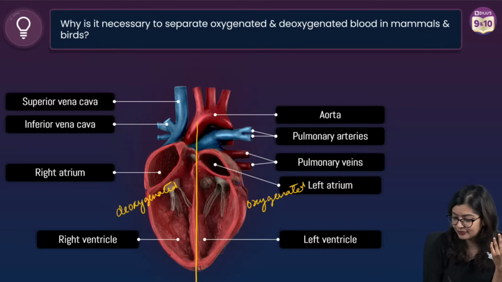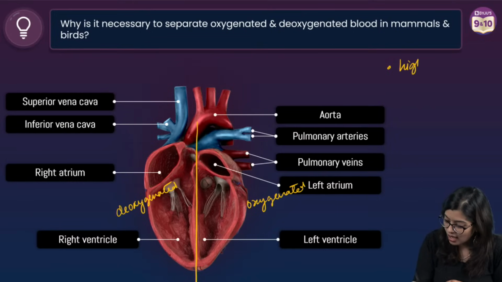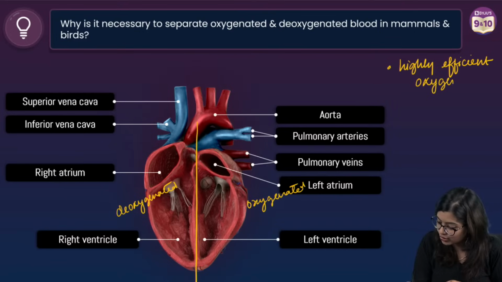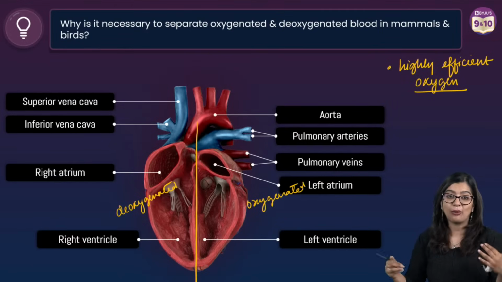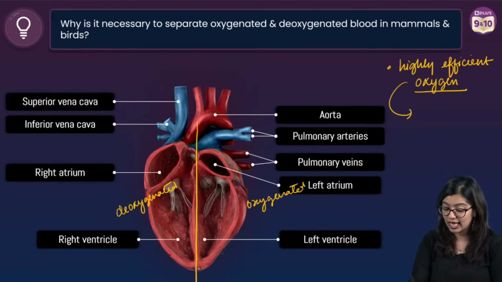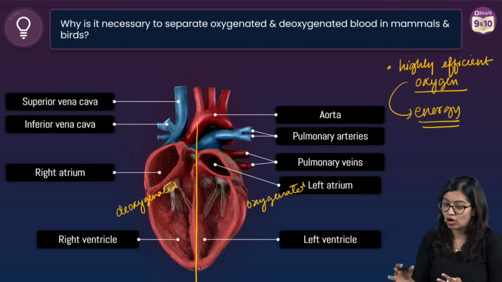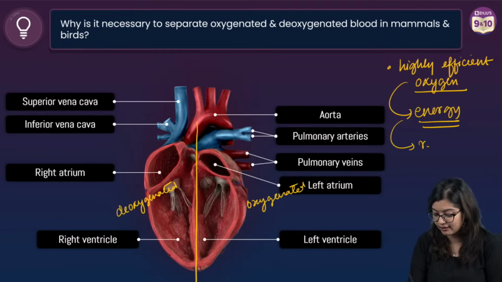What is the reason? Now, one of the main reasons is point number 1, highly efficient supply of oxygen to different parts of the body. Now, why do we need to have an efficient supply of oxygen? Because we require large amounts of energy, and a large contribution of this energy goes in regulating our body temperature.